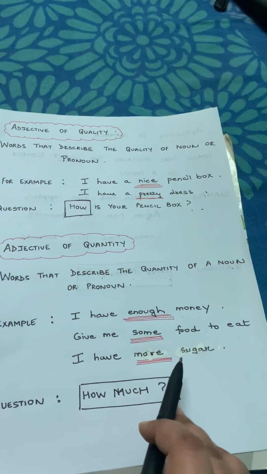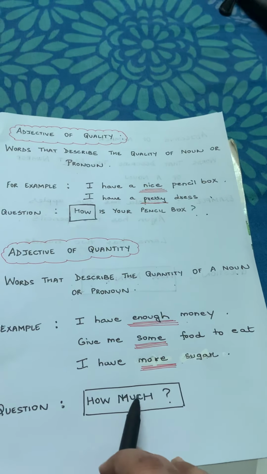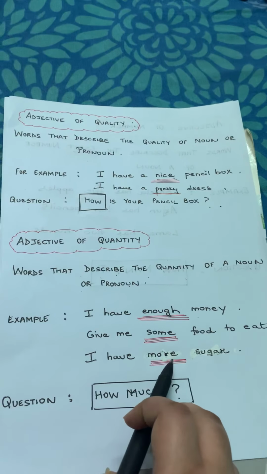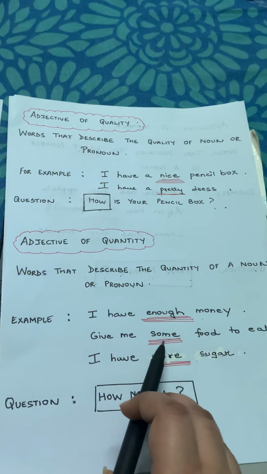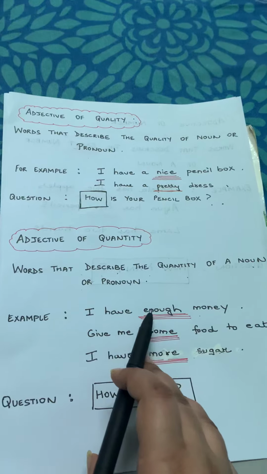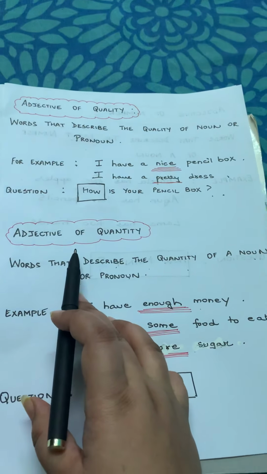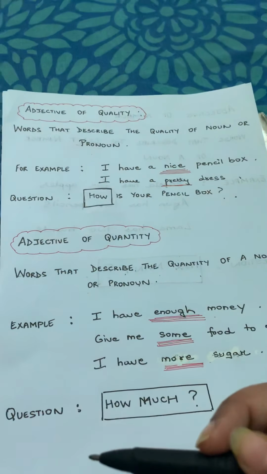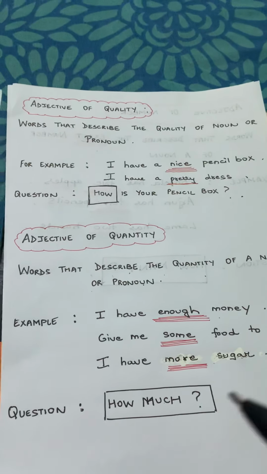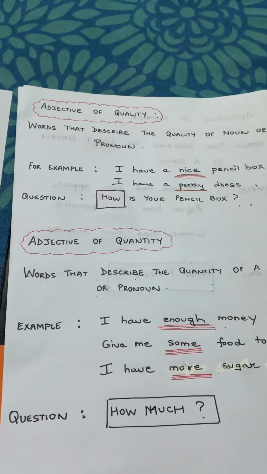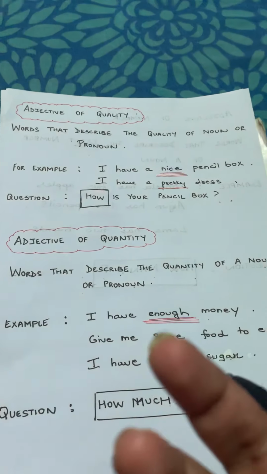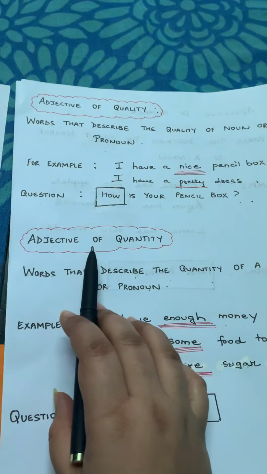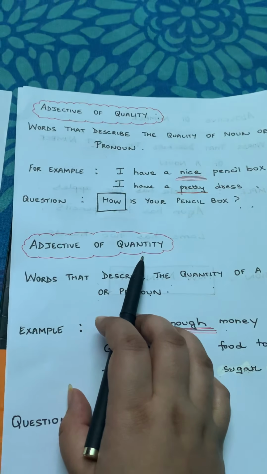I have more sugar. How much sugar do I have? I have more. So more, some, enough are all adjectives of quantity. They do not give us the exact number. It is only showing you how much, just quantity wise, no number. Quantity wise, it is called adjective of quantity.